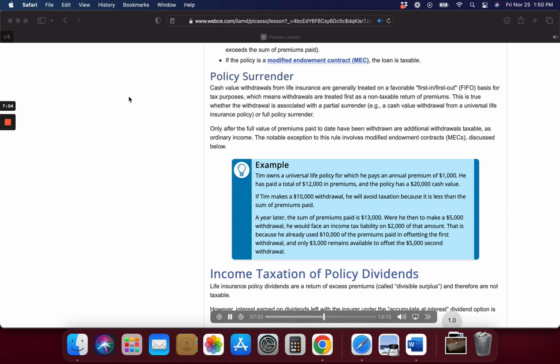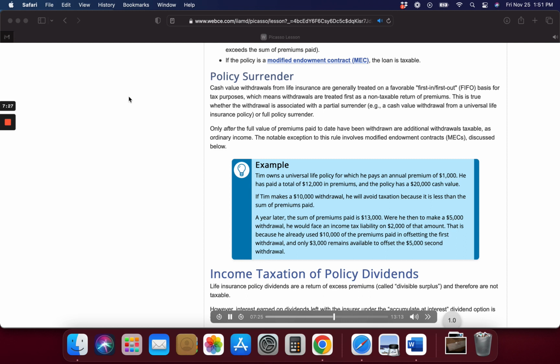Income taxation of accelerated benefits. In accordance with the Health Insurance Portability and Accountability Act, HIPAA, accelerated benefits paid to the insured are not taxable if the insured meets the definition of terminally ill or chronically ill. This applies to distributions from a viatical settlement as well as life insurance policy accelerated benefits provisions.